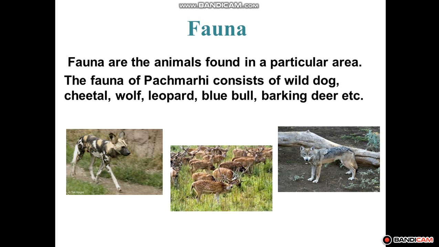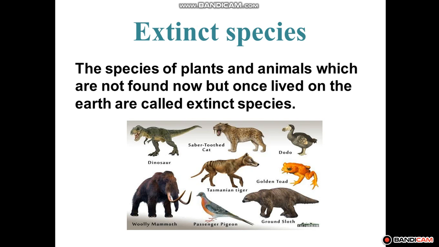So let's study about some of these. So first of all, the extinct species. The species of plants and animals which are not found now but once lived on earth are called the extinct species.